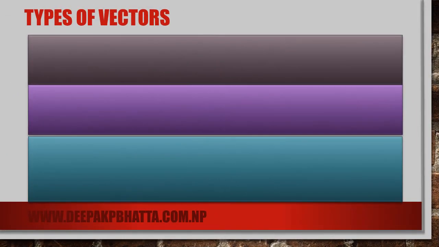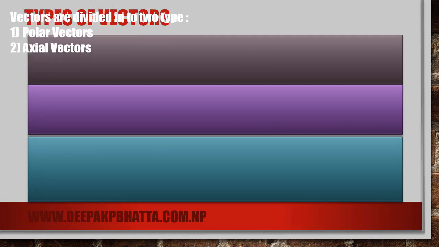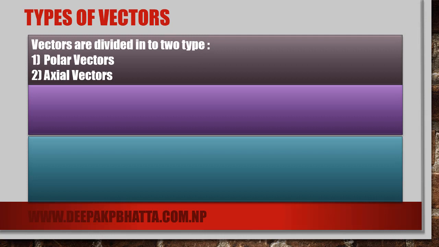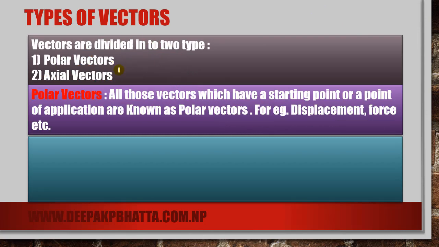Another, here are some types of vectors. There are mainly two types of vector. They are polar vectors and axial vectors. What are polar vectors and what are axial vectors? First of all, polar vectors.